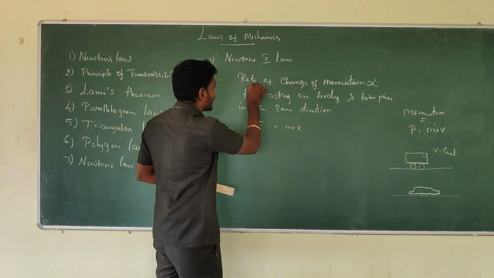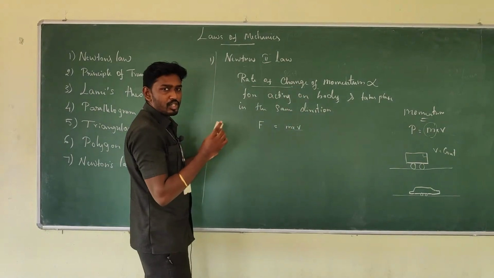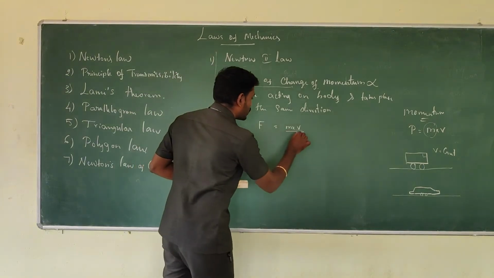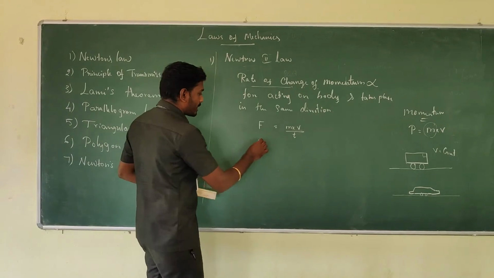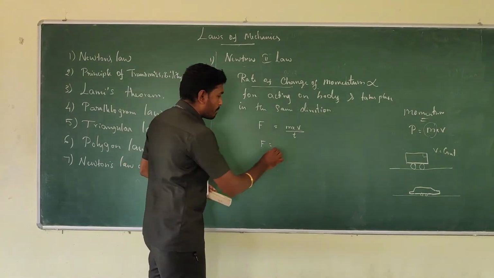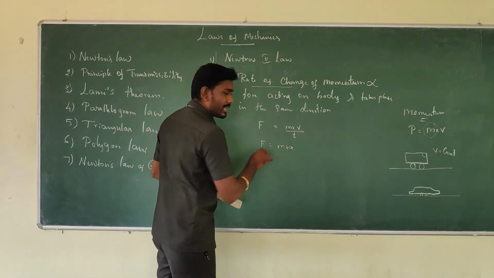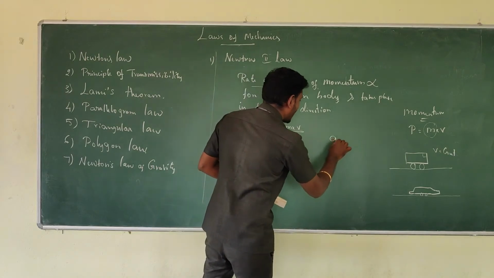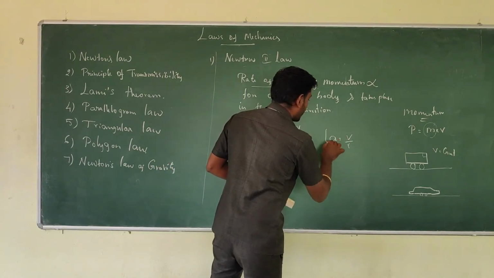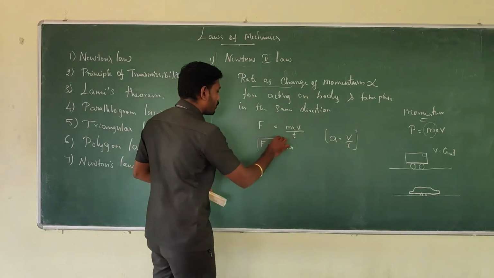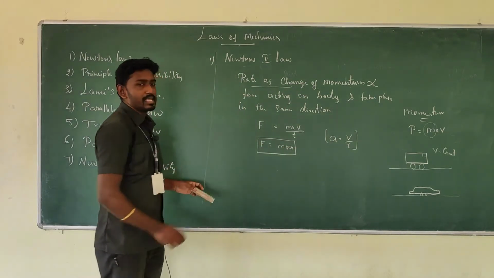That means force F is directly proportional to mass into velocity, the rate of change of momentum. Since it is a rate of change, it is calculated for a particular time, so we divide by time. So F is equal to mass into acceleration, because acceleration is velocity divided by time. This is the formula for Newton's second law.